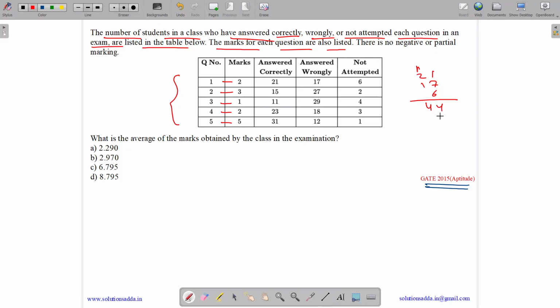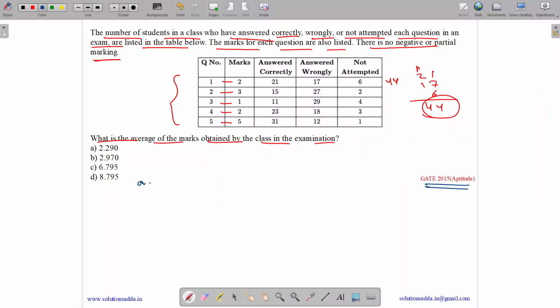It's 44. So 44 is the total strength. You can sum up any of the rows, like 31 plus 12 is 43 plus 1 is 44. So out of 44 students, 21 answered correctly the first question, 17 of them answered it wrong, and 6 didn't attempt it. There is no negative or partial marking. Now we have to tell what is the average of the marks obtained by the class in the examination.